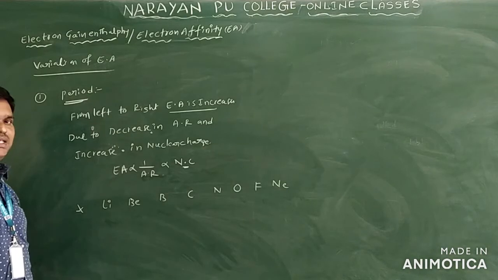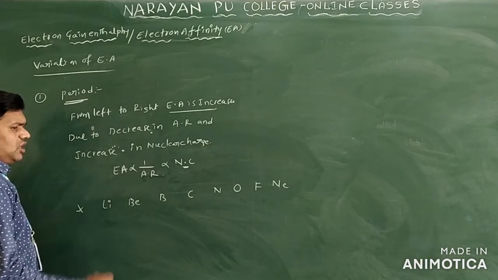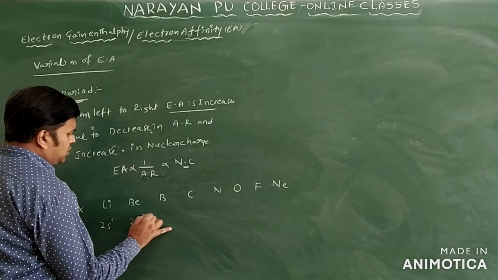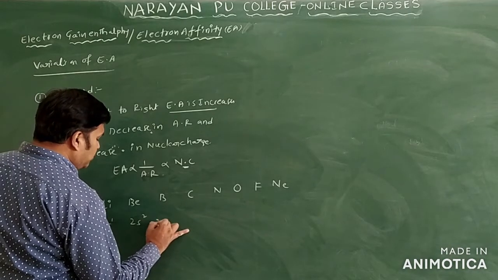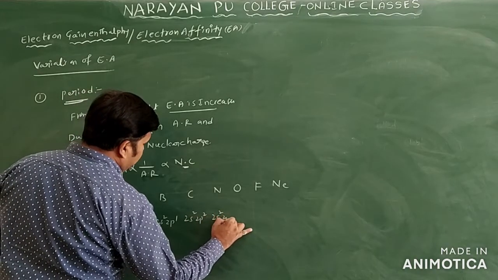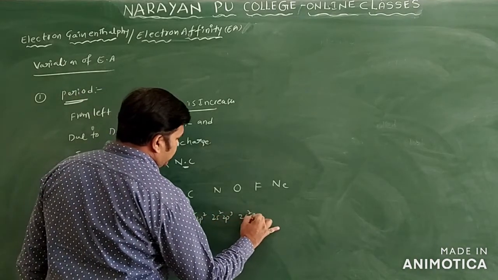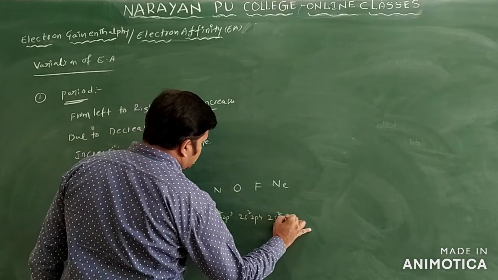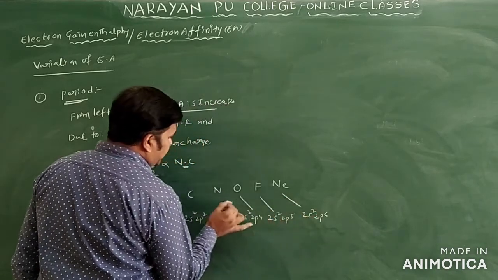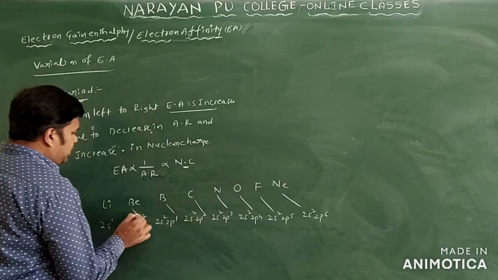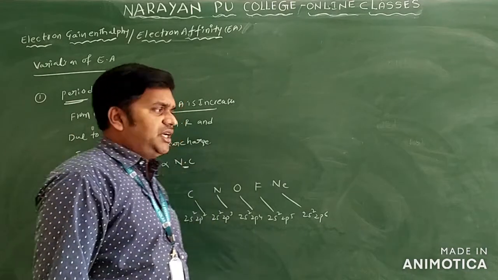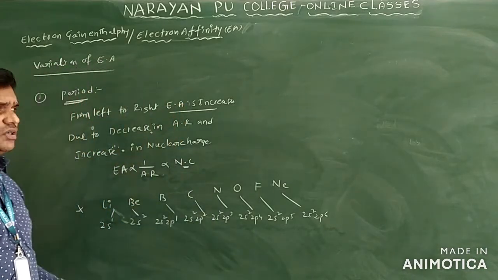So as you can see the electronic configuration, lithium is 1s2, 2s1. This one is 2s2, and this is 2s2 2p1. This is 2s2 2p2, and this is 2s2 2p3, and this is 2s2 2p4. This is 2s2 2p5. This one is 2s2 2p6 only. I am writing just the configurations only because you have to check whether they are completely filled or half filled electronic configurations. From that we generally get electron affinity only.